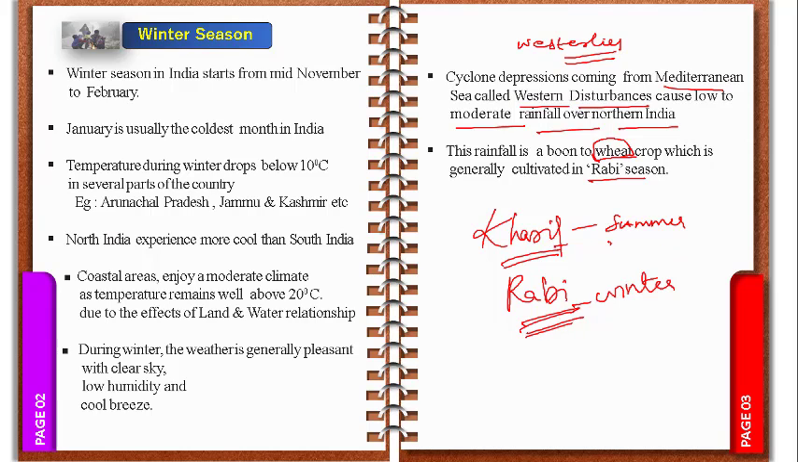And a great example is rice. Rice is the main important crop for Kharif, and wheat is the important crop for Rabi. And again we have the Zaid crops, but I have taken these two main ones for you.